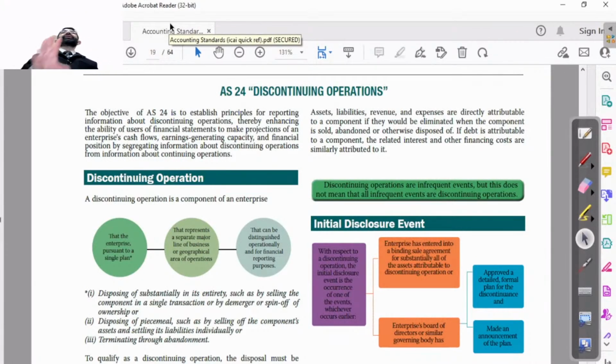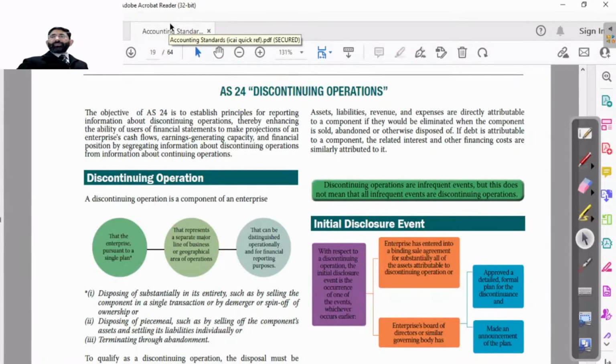That will be covered in AS 24. This AS is not going to cover switching off the complete business, because that is the going concern assumption, a different part of the working. Here we are talking about if you are going to switch off only a particular operation of your business, how it will be reported and presented in your books of accounts. That is the main part of this AS.